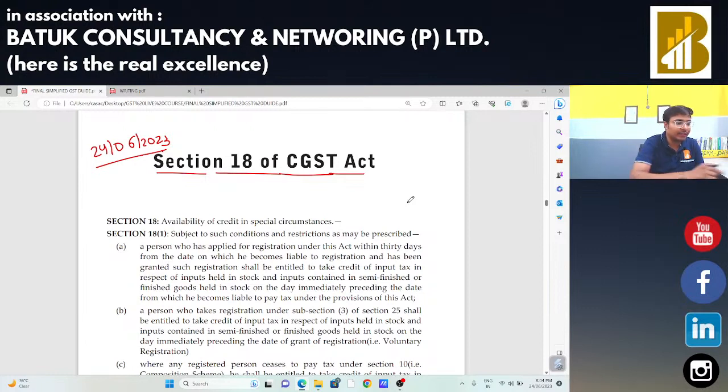We are going to start our session. We are going to start our discussion. In the last 3 days, we had covered many things from GST law. We had started our background session with the constitutional background of GST, Article 246A.